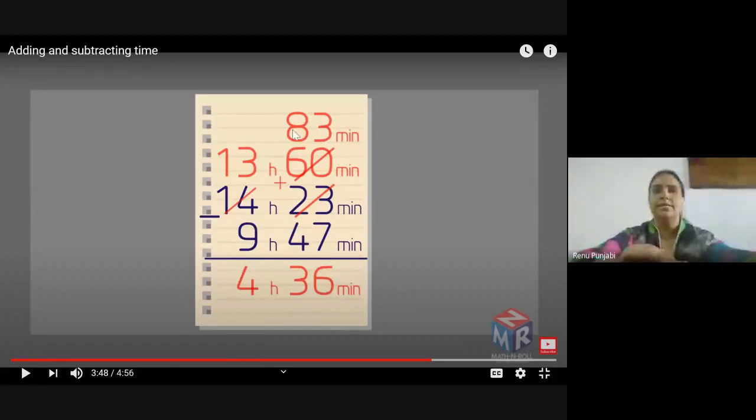And 7 minus 4 is 3, because 8 will become 7 when we give 1 hour to the minutes. The 3 will become 13. 13 minus 7 is 6. 8 minus 4, 8 will not be 8 because it has given, so it will become 7 minus 4 is 3. Now this has given 1 complete hour to the minutes, so it will become 13 hours. So now 13 minus 9 is 4.